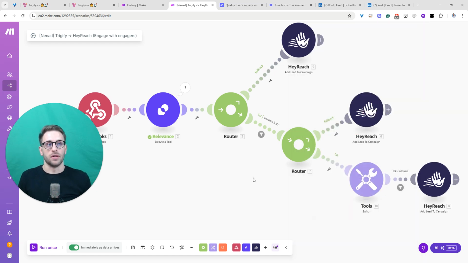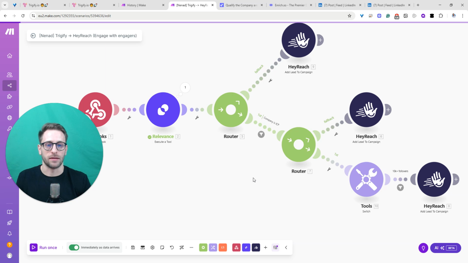And now the question is, this is going to cover all posts. So the way Trigify works is it will observe all Vukashin's posts. So this is not only going to send us people that engaged on a single post, but we should, in my book, somehow handle interactions and engagement on different posts.